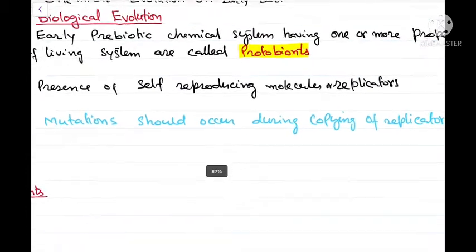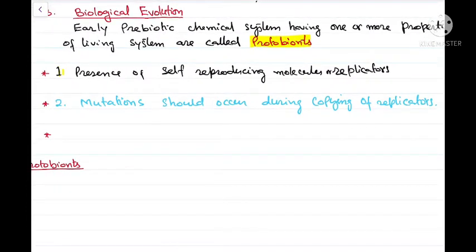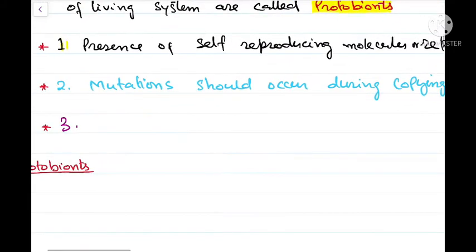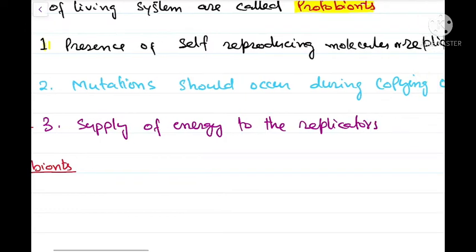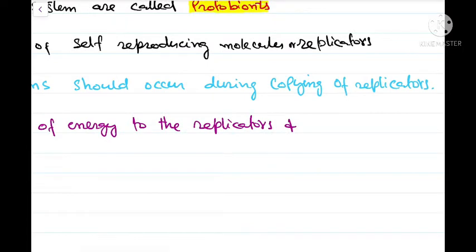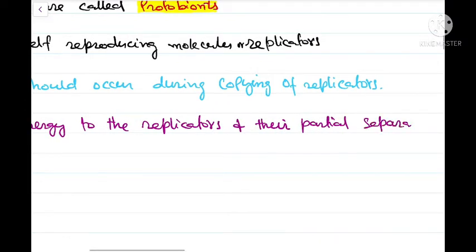bring about variations. And the third important requirement is that there should be a constant supply of energy to the replicators, and these replicators should be partially separated from the surroundings. So let us note this point: there should be a supply of energy to the replicators and their partial separation from the environment.